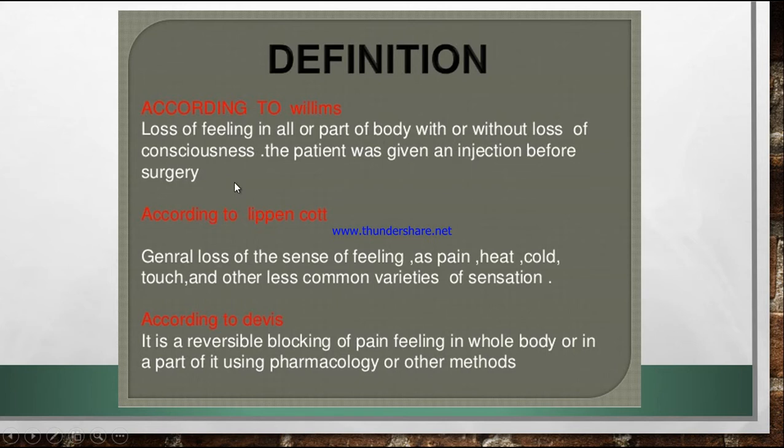This is an injection which is usually given before any surgery or surgical management is to be performed.